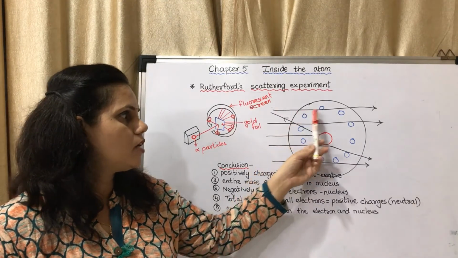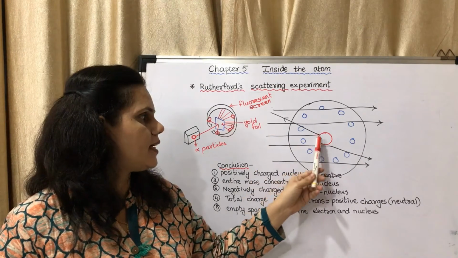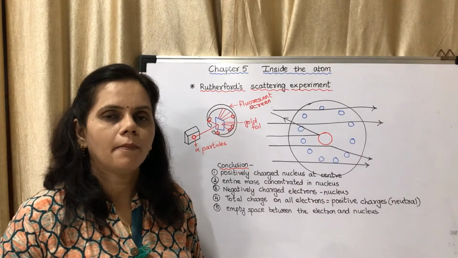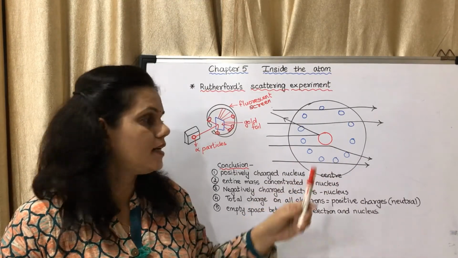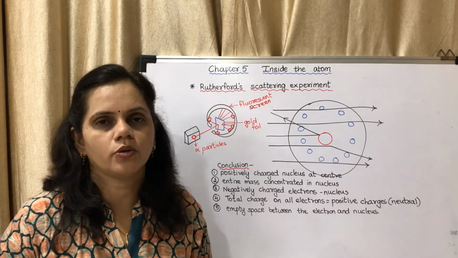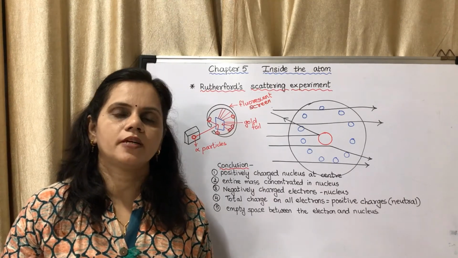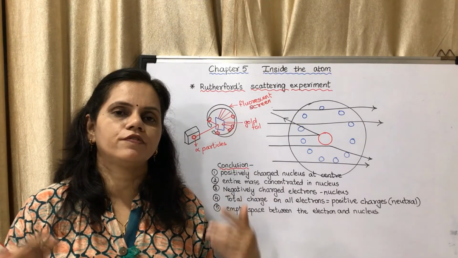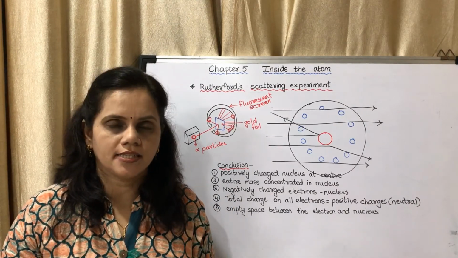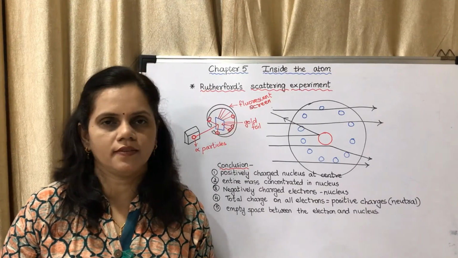Now what was his observation? He observed that most of the rays went straight, some rays deflected. Deflected means changed its path, deflected slightly, or they bounced back. What were his observations? Most of the rays went straight, some of them deflected a little, and some of them deflected back. Based on this, he put forward his conclusion. What was his conclusion? We will see.